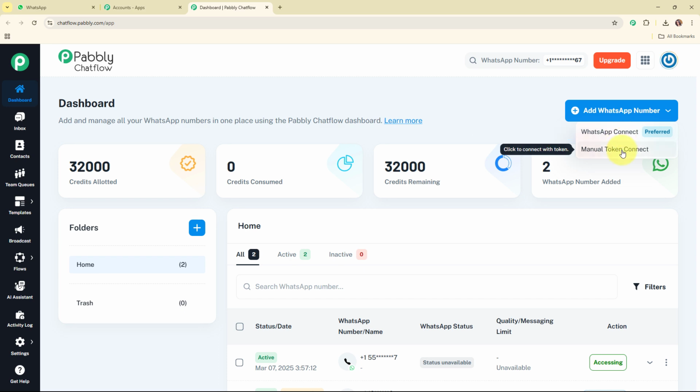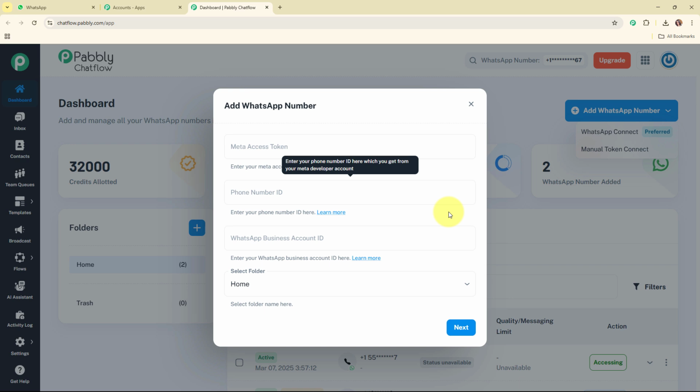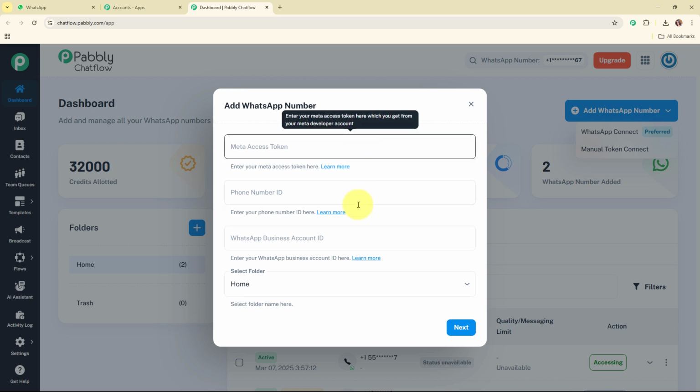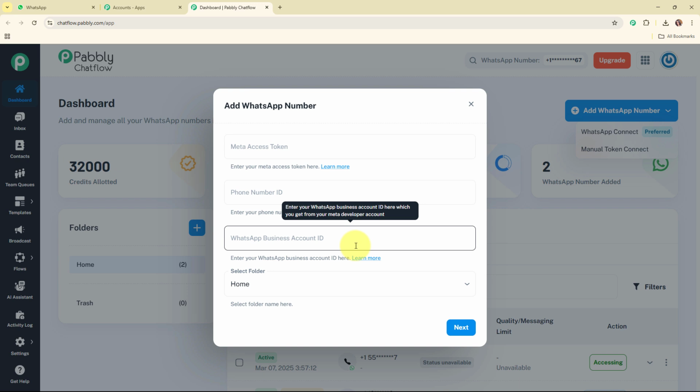If you wish to select manual token connect, then it is going to ask for the Meta access token, phone number ID, and WhatsApp business account ID. To get all these details, you need to set up a WhatsApp Cloud API account in Meta, and once you set up the account, you're automatically going to get all these details. After adding the details over here, you need to click on next, and you are good to go.